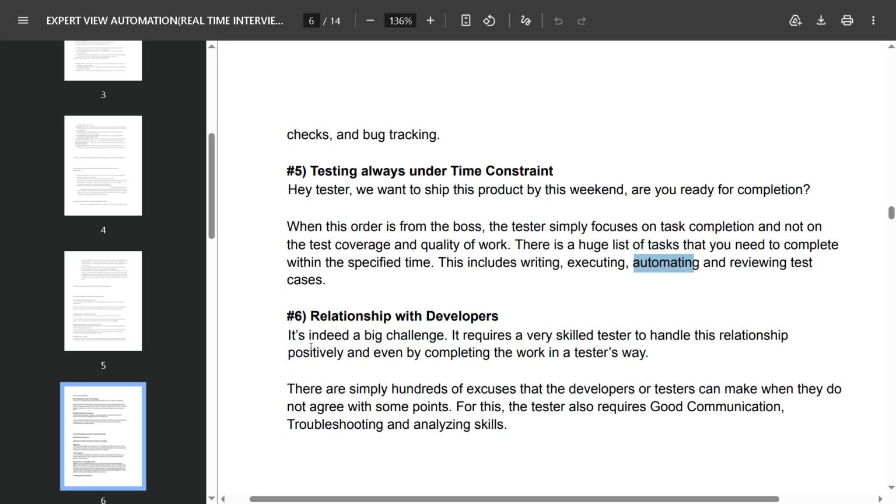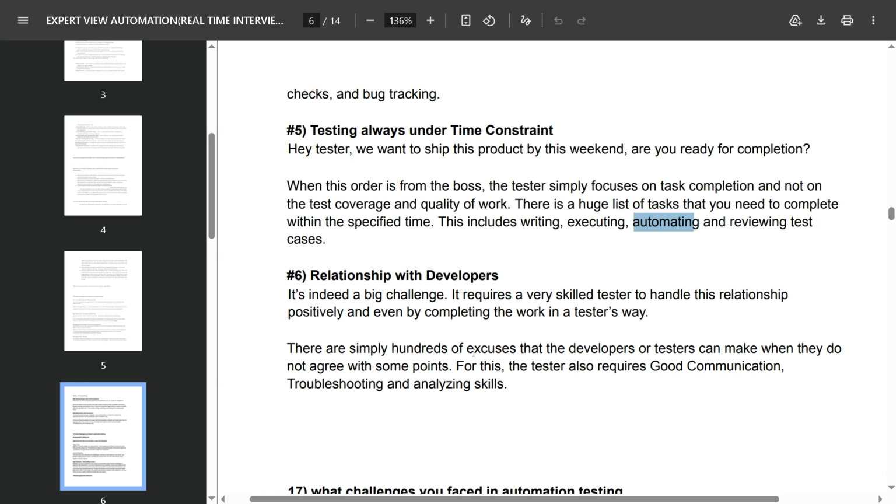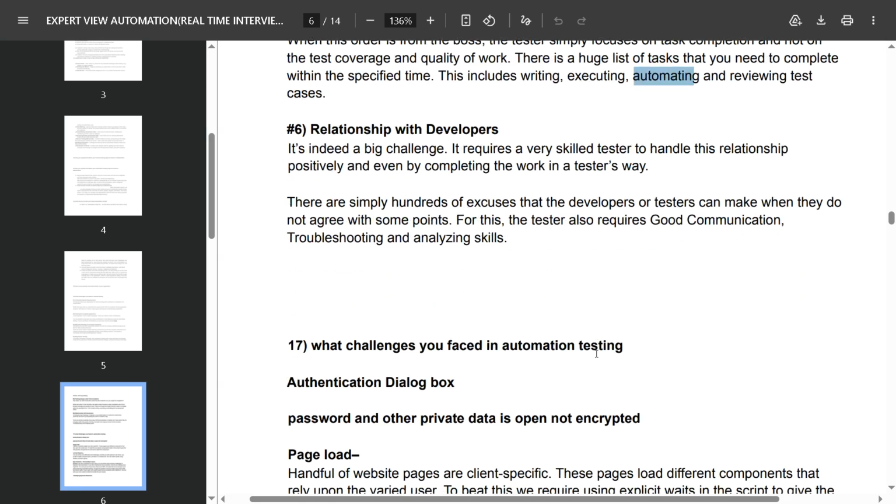Relationship with developers. It's indeed a big challenge. It requires a very skilled tester to handle this relationship positively and even by completing the work in the tester's way. There are simply hundreds of excuses that developers or testers can make when they do not agree with some points. The tester also requires good communication, troubleshooting and analysis skills.